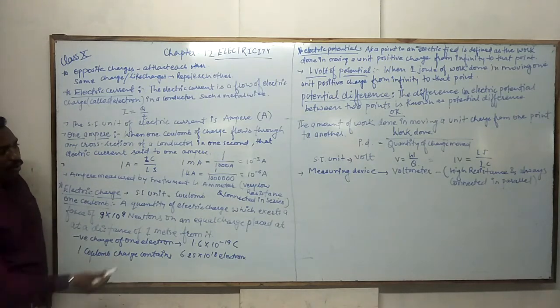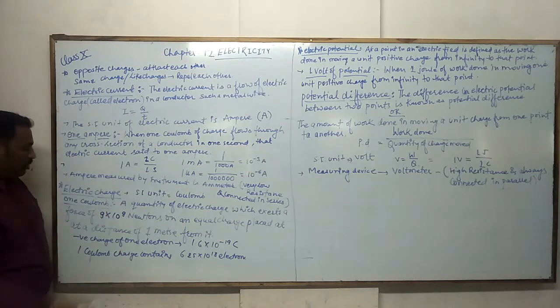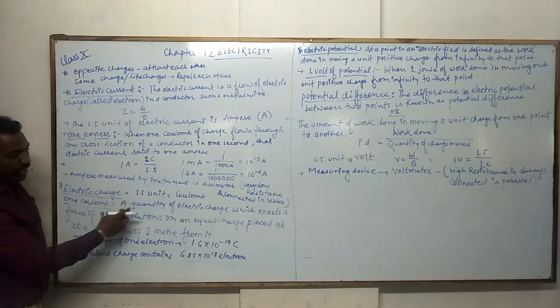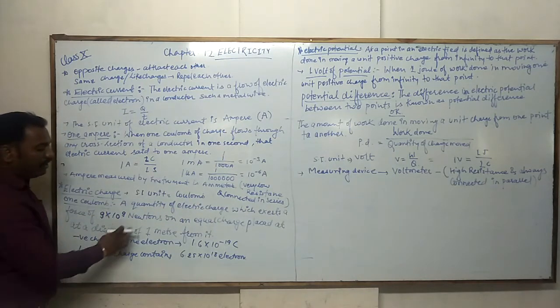Current measured by the instrument is called an ammeter. It has very low resistance and is always connected in series. Electric charge, now the SI unit is coulomb. What is 1 coulomb of charge? A quantity of electric charge which exerts a force of 9 × 10^9 newtons.